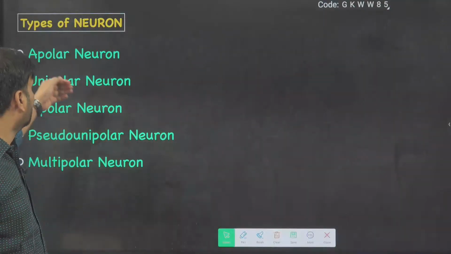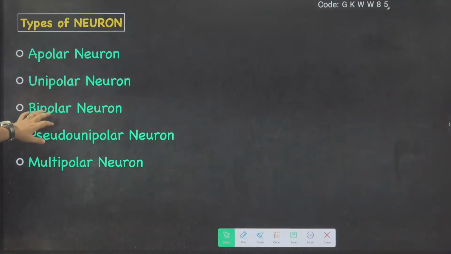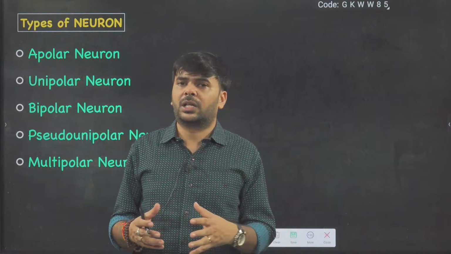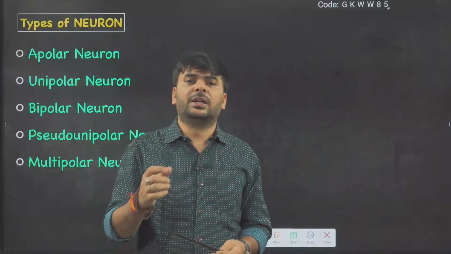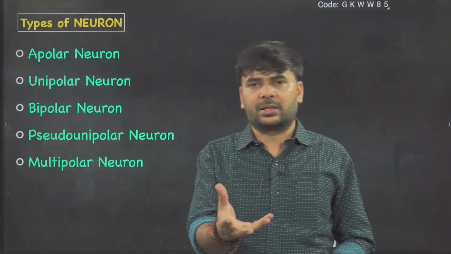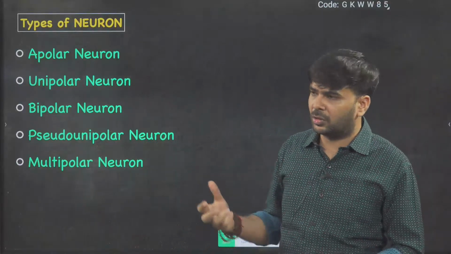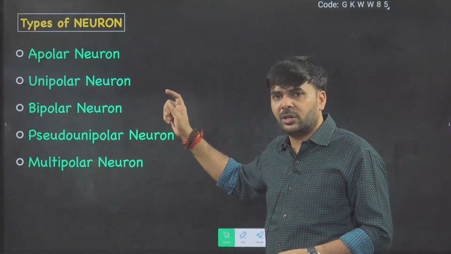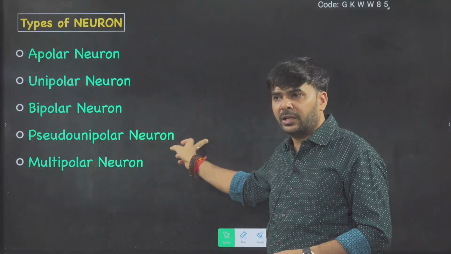Types of neuron: apolar neuron, unipolar neuron, bipolar neuron, pseudounipolar neuron, multipolar neuron. So when we have different types of neuron on the basis of dendron and axon numbers, it is called the types of neuron. Here in our topic, different types of neurons on the basis of number of dendron and axon.